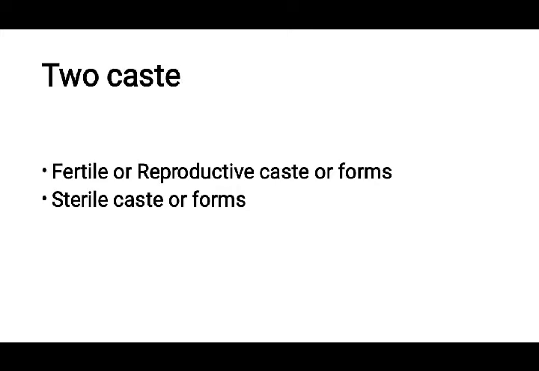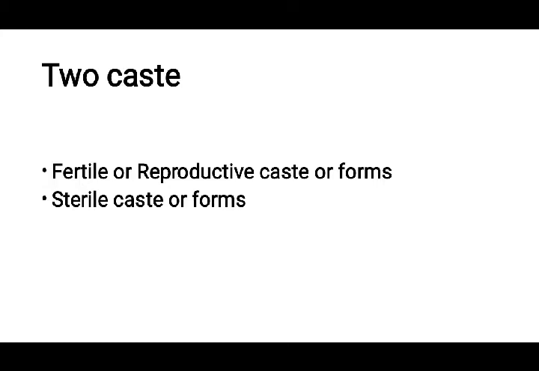So in the previous slides we have seen the importance and the basic characters of termites. Now let's see how they socially live. Termites actually have two castes. You have already studied ants and bees, so they have different castes, or different groups. Similarly, in the termites, they are present in two forms. In the colony, we can divide these termites into two groups or two forms.